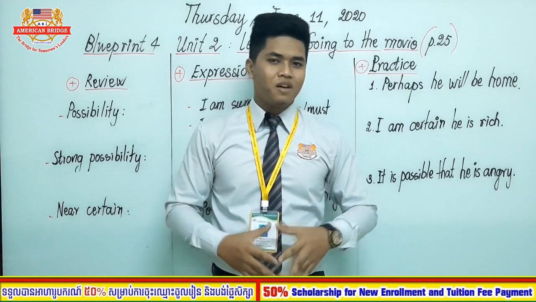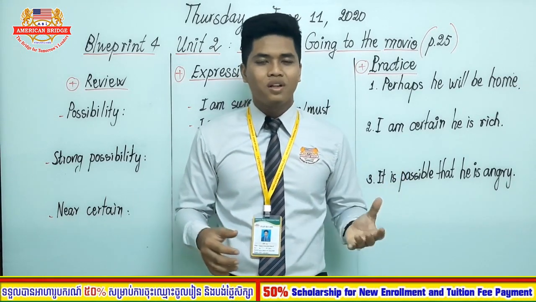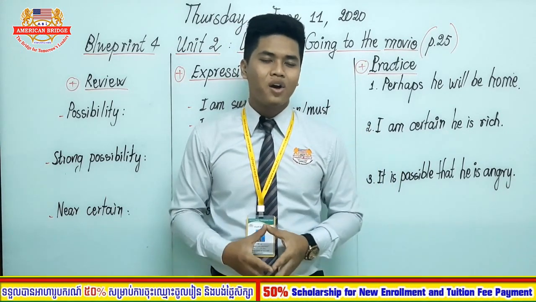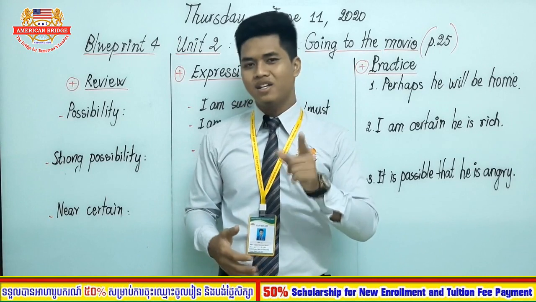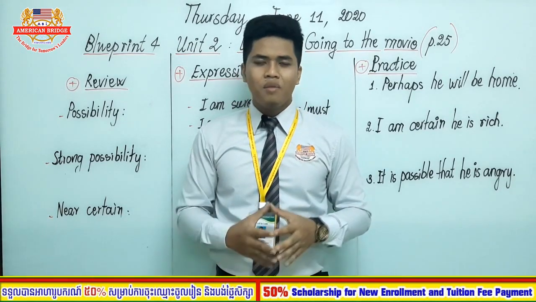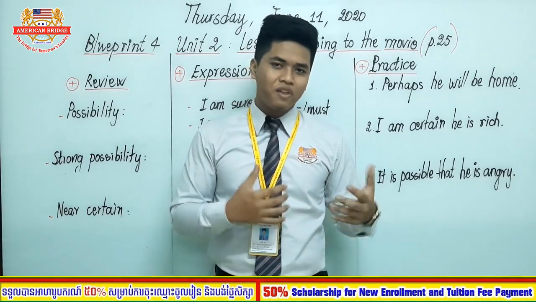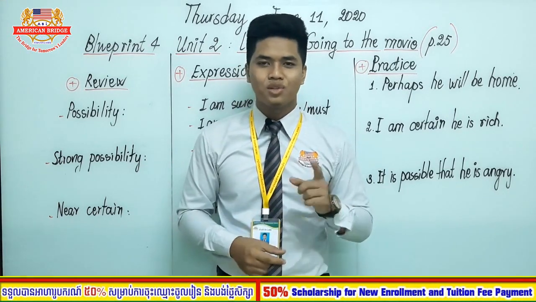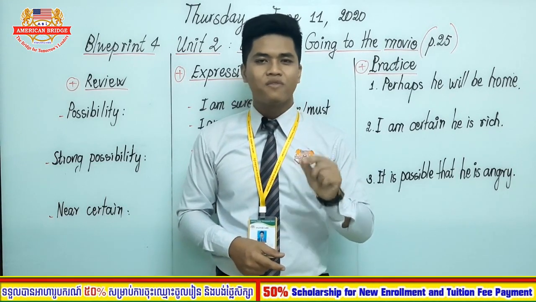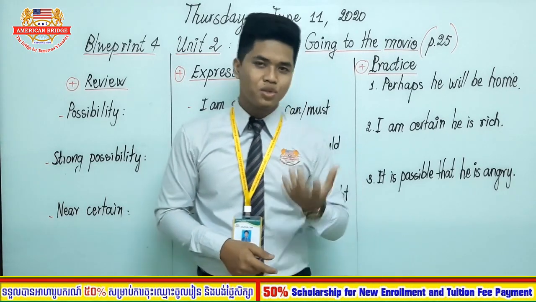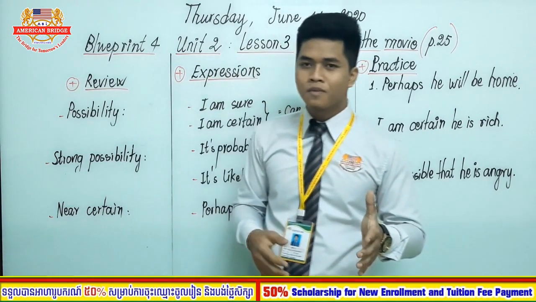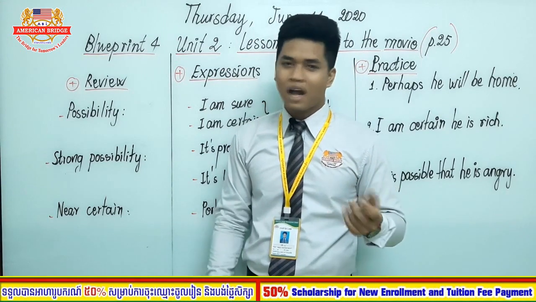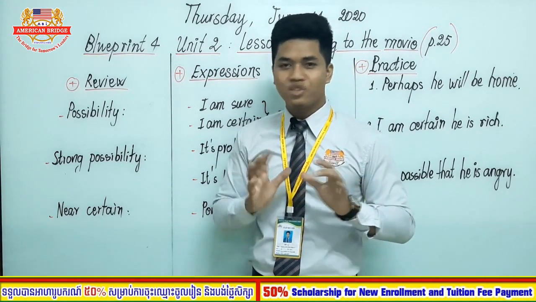We have studied Blueprint 4, Unit 2, Lesson 3 for quite some time now, and I think you already caught up with the main idea of that lesson. So let me remind all of you about the theme, the main topic, the main language focus of our Unit 2. What is the main focus of Unit 2 in Blueprint 4? The main title of Unit 2 is "I'll go out tonight", which is about the future form.